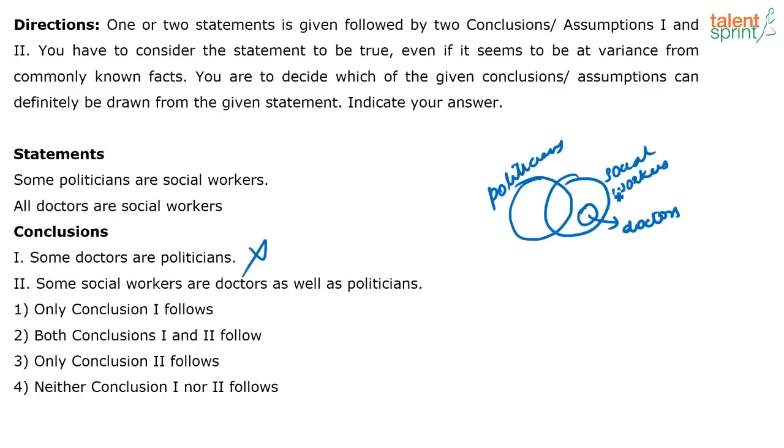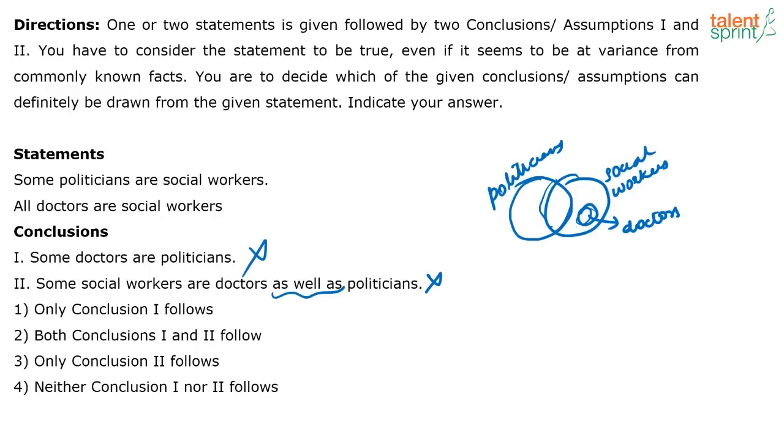Again, some social workers are doctors. See, I know some social workers are doctors, I know some social workers are politicians, but I cannot say for sure that some social workers are doctors and politicians. See, as well as means doctors and politicians. Yes, based on the basic diagram, you cannot say that. So conclusion 2 does not follow. Conclusion 2 is not a definite conclusion.